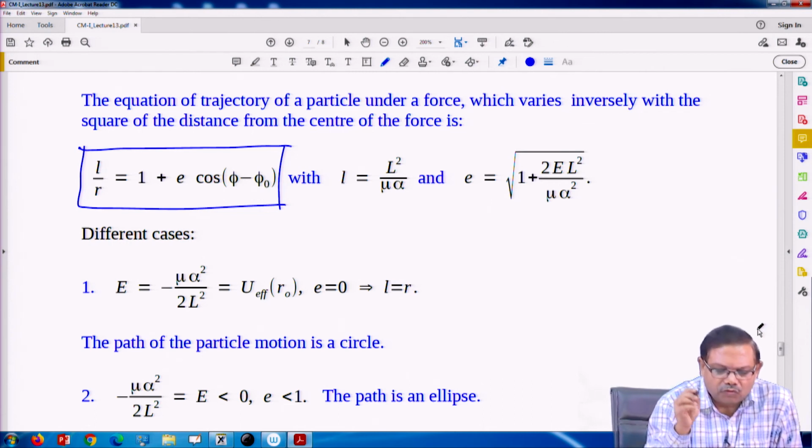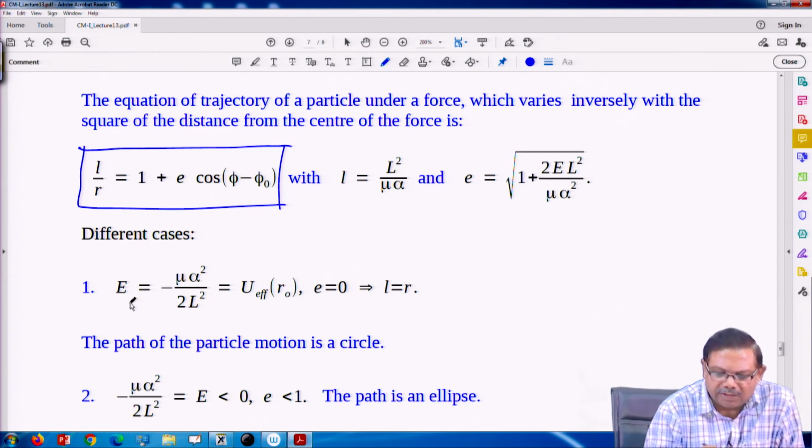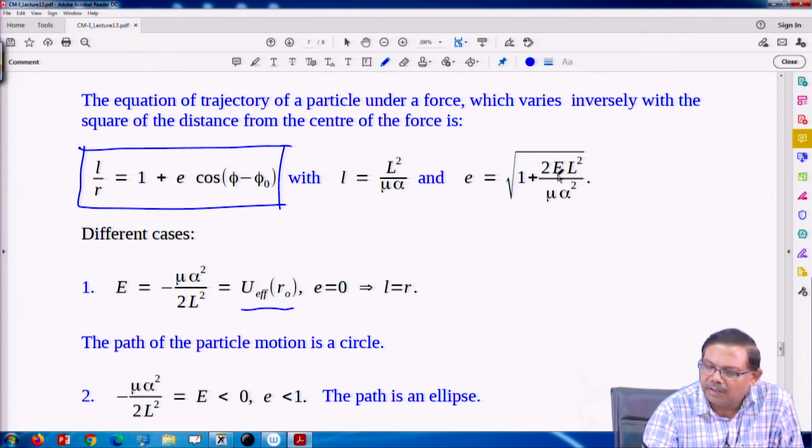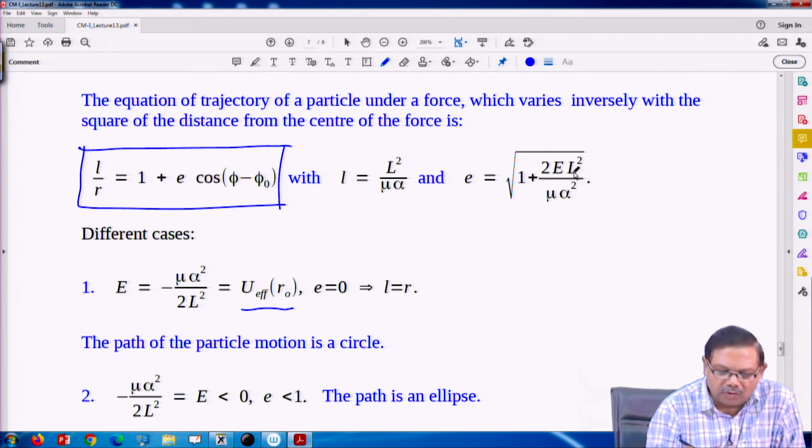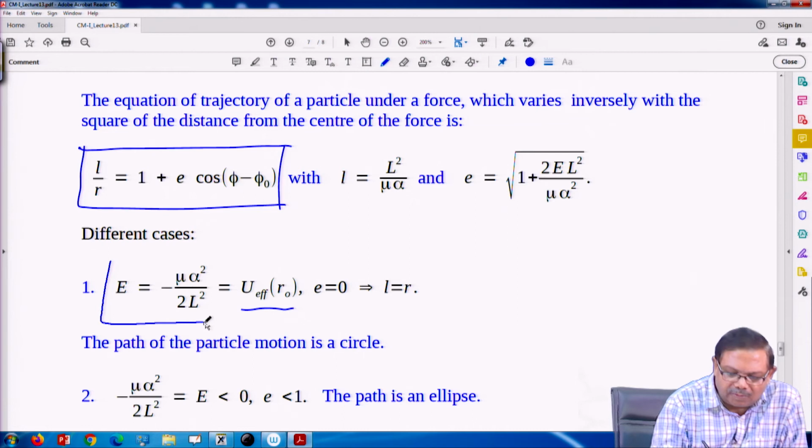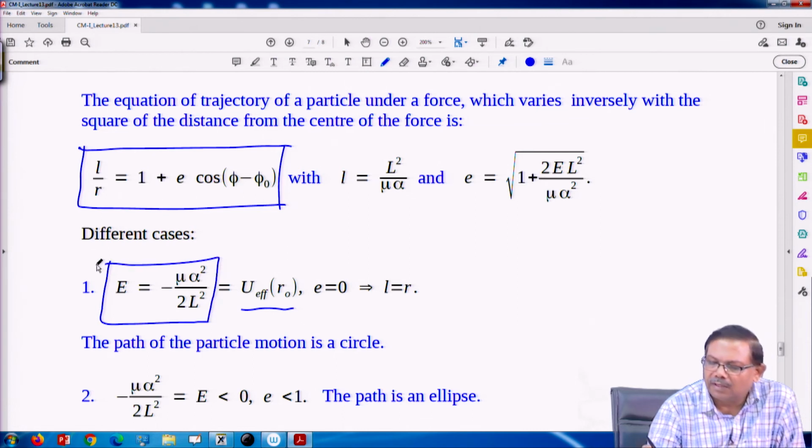of r. So, now if the total energy of the particle is the minimum energy, U effective computed at the minimum point, or from here you can see if E is negative of mu alpha square upon 2 L square, then it will give 1 minus 1. So, eccentricity would be 0.